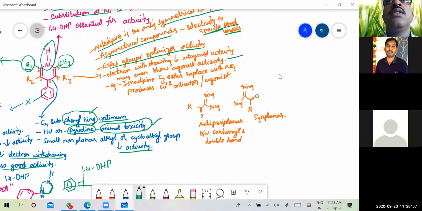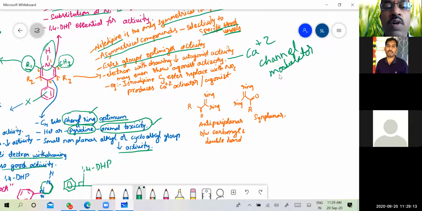So that's why these 1,4-dihydropyridines are sometimes called calcium channel modulators, because they can either block the channel or enhance the conduction of calcium channels. That's why they are called calcium channel blockers. The best example for this is isradipine.